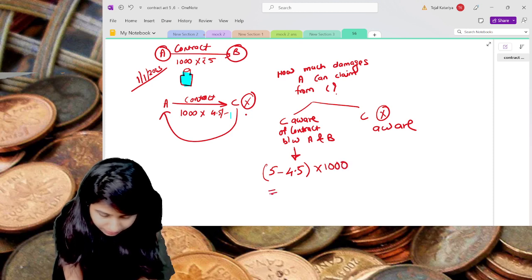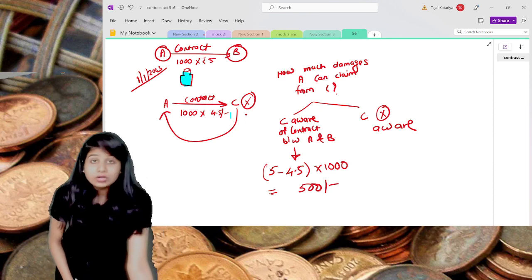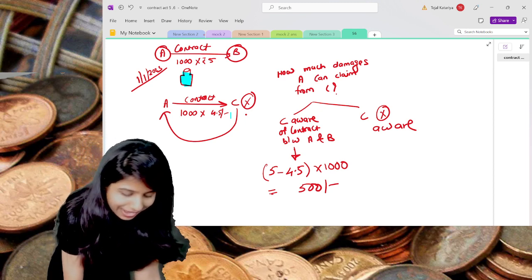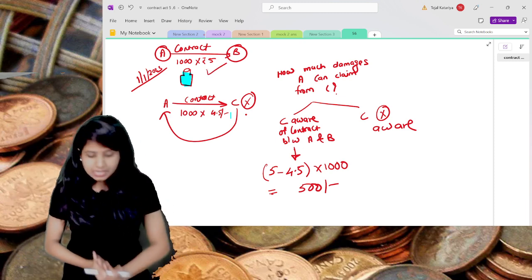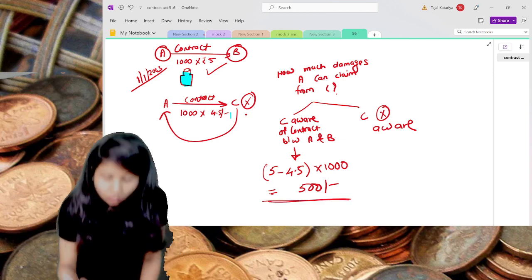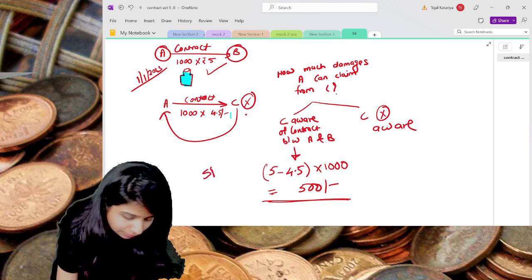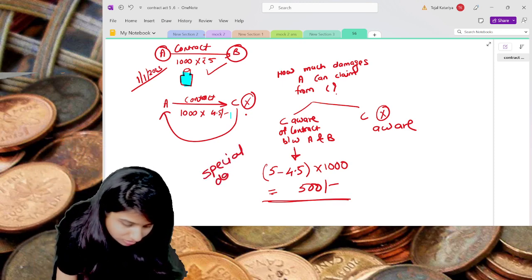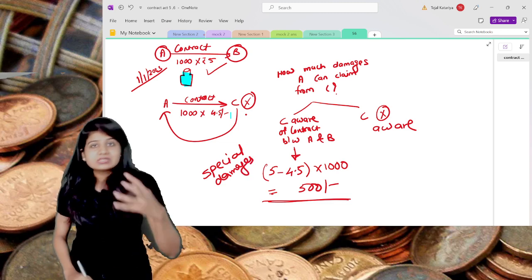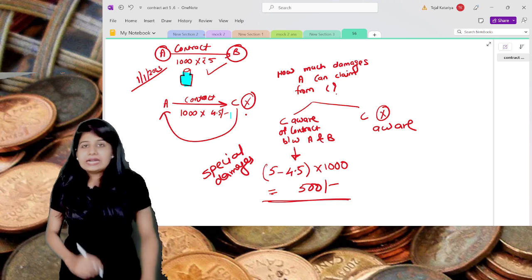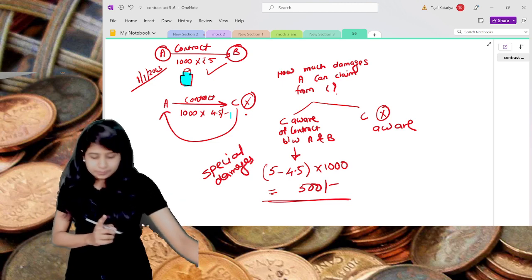Whatever the loss he suffered, that means 0.5 into 1000, that means 500 rupees of loss. Why only 500? Because C was aware and was having the previous notice that A has already contracted with B. So understand, this is nothing but the special damages. Where C was already aware, C was having the notice that A wants to perform the further contract. If he makes a default, A is also going to make a default with B.